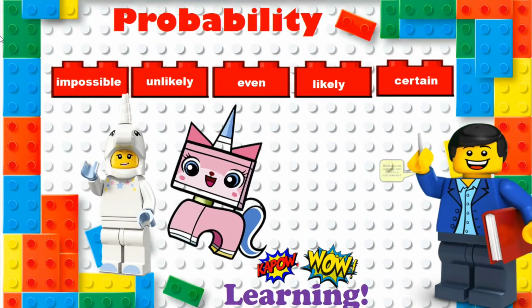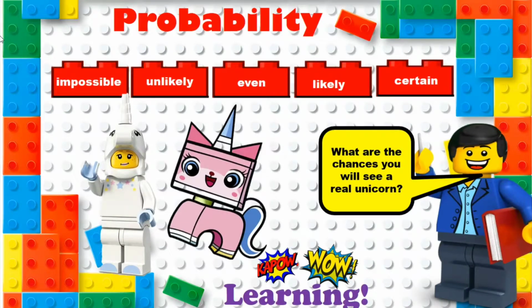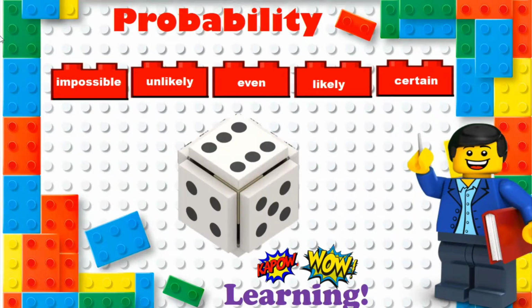Right, the next one is what are the chances you will see a real life unicorn? Okay, is it impossible, unlikely, even, likely, or certain? Have a pause, have a think. Now, you should have said impossible because they don't exist. Okay, so there you go. So you will definitely not see a real unicorn. It's impossible.